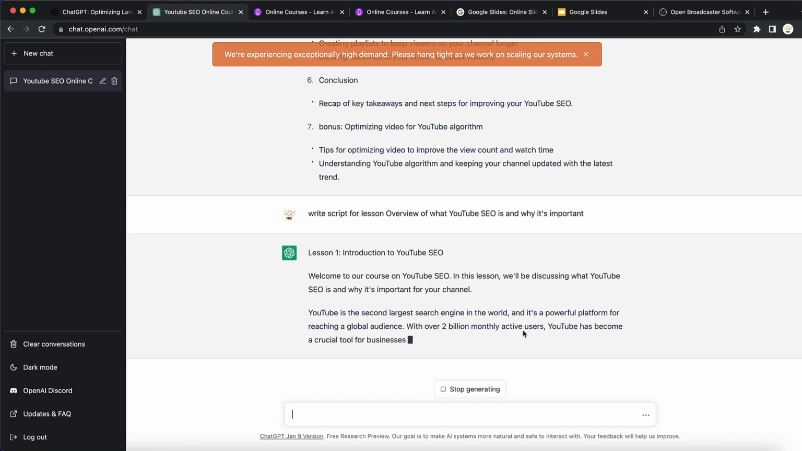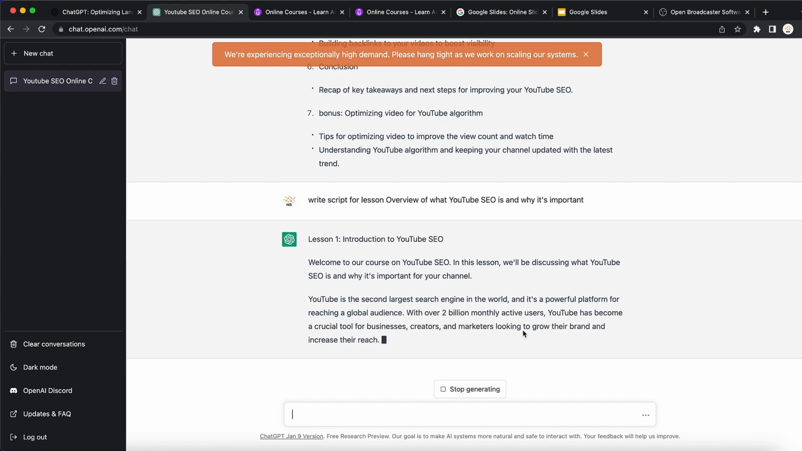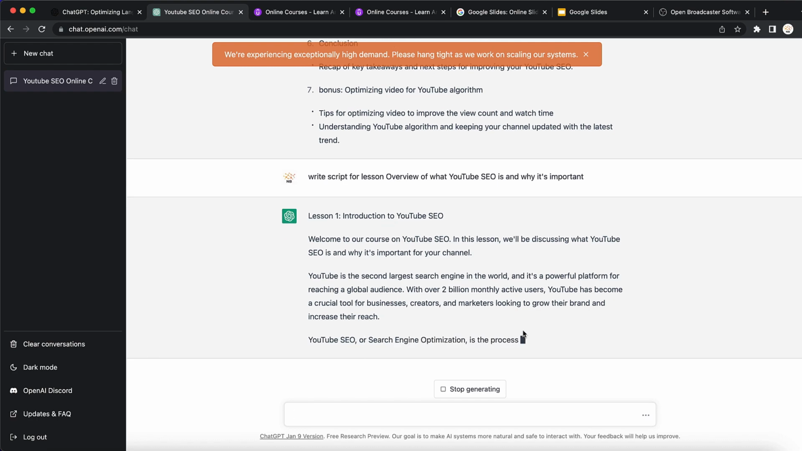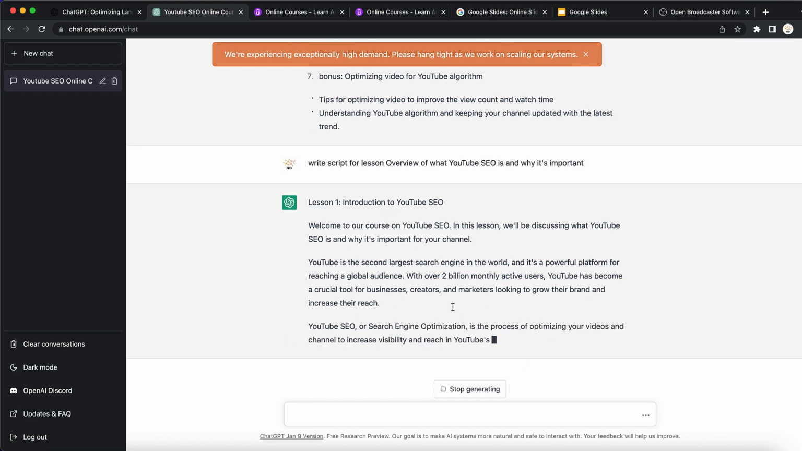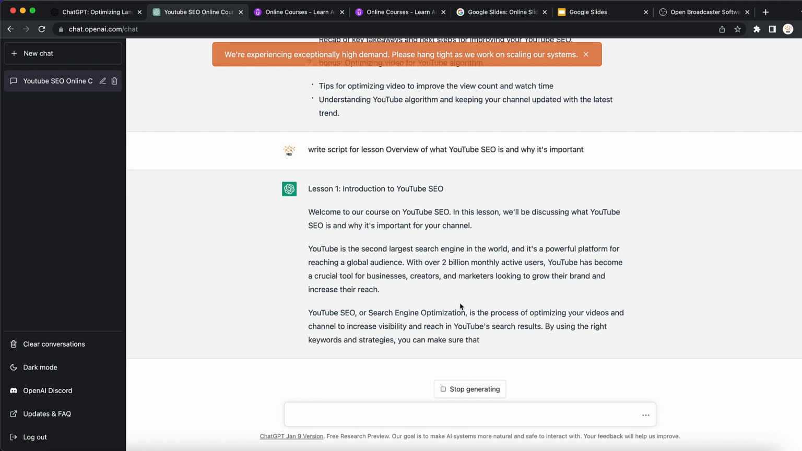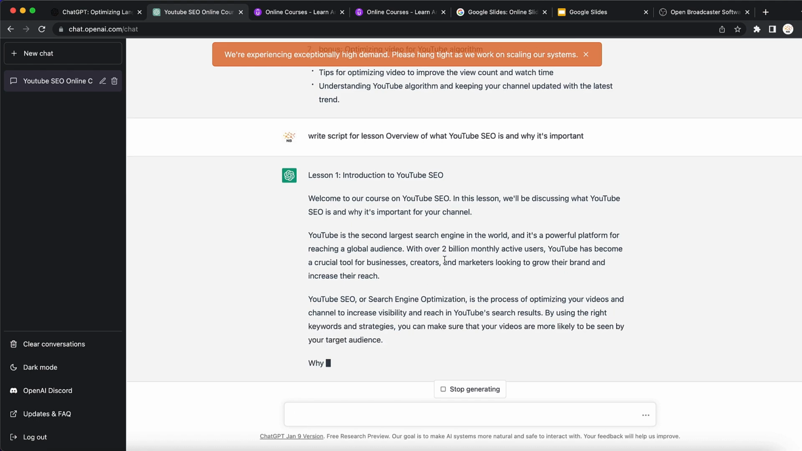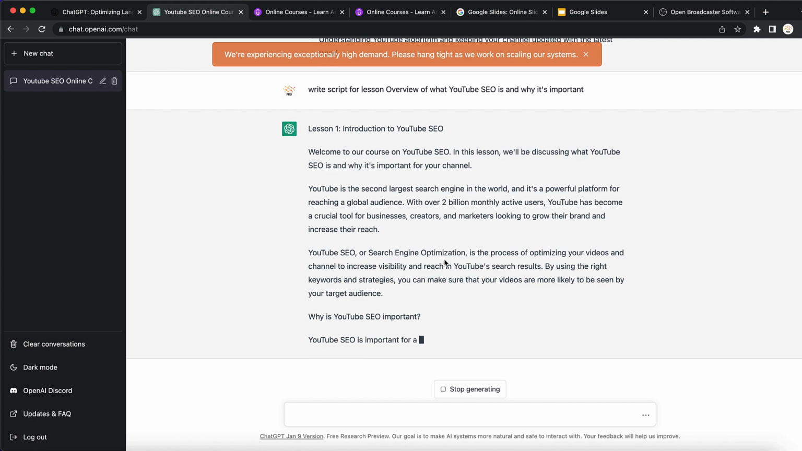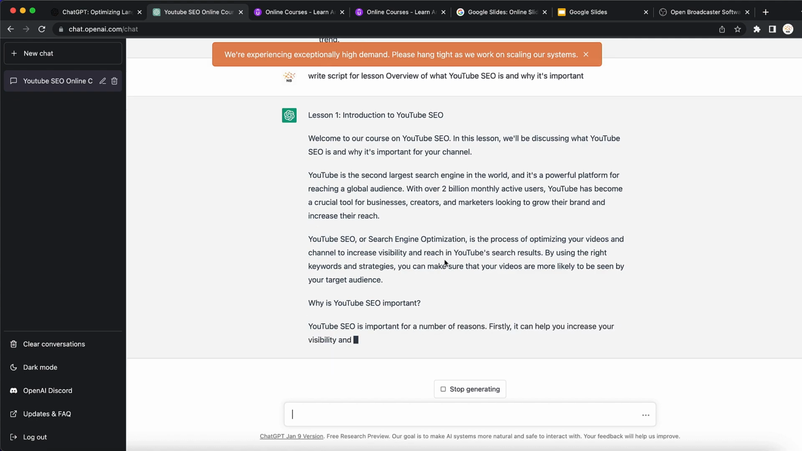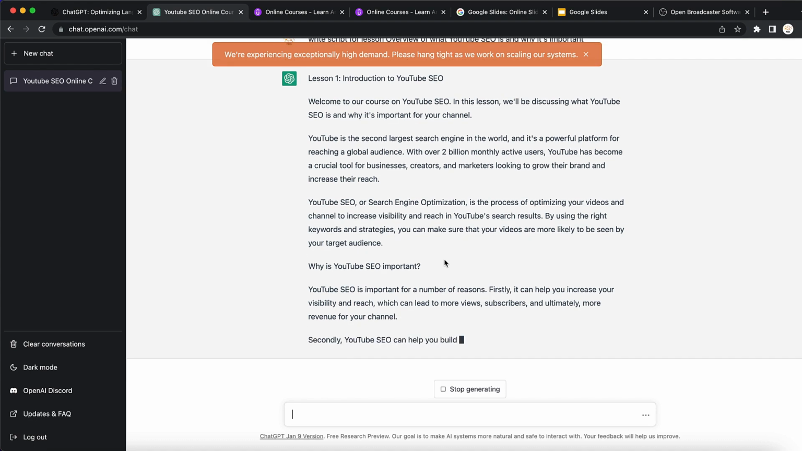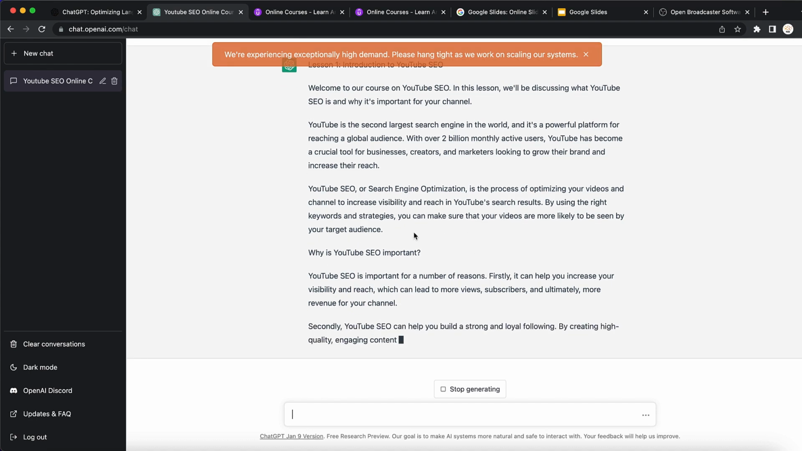And I highly recommend you guys also use this method, because you can see sometimes ChatGPT is not going to provide a lot of content. Right now it is a decent amount of content for a first lesson, but sometimes it is going to create a small portion of content. So I want to show you guys what to do in that scenario.